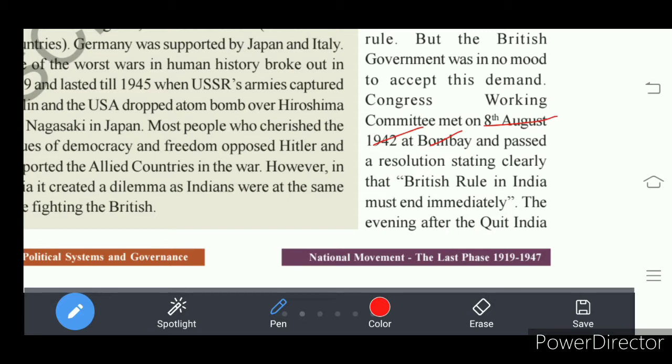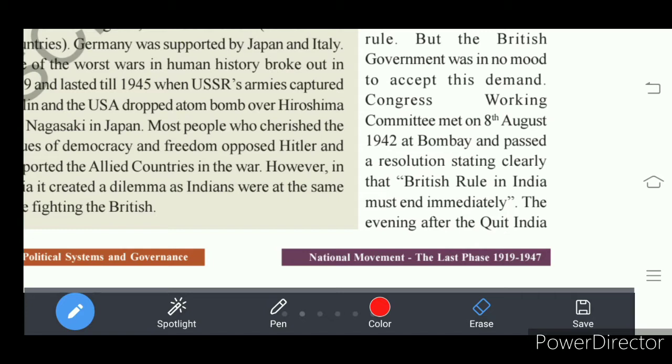There, they passed a resolution very clearly that British rule should come to an end in India immediately. This is the resolution they accepted and passed on 8th August 1942 at Bombay.